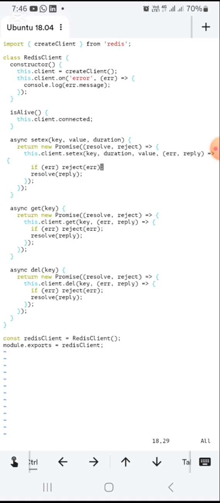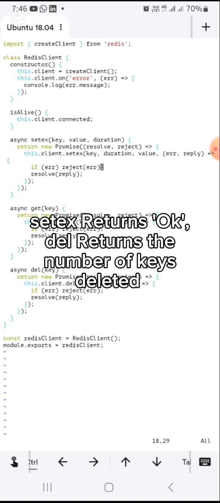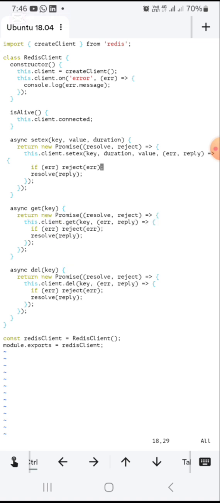If I'm not mistaken, when you set something in Redis, it returns the key, or it doesn't return the value. I can't remember. I don't know what it returns, but whatever it returns is what that reply would be.